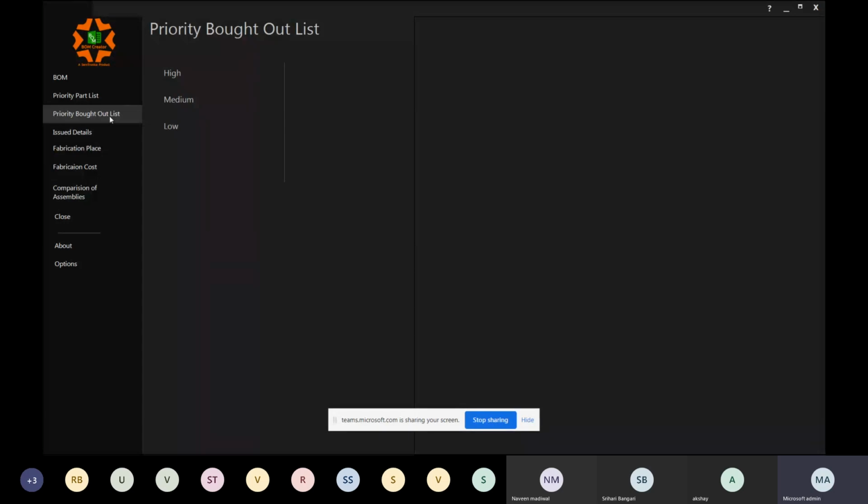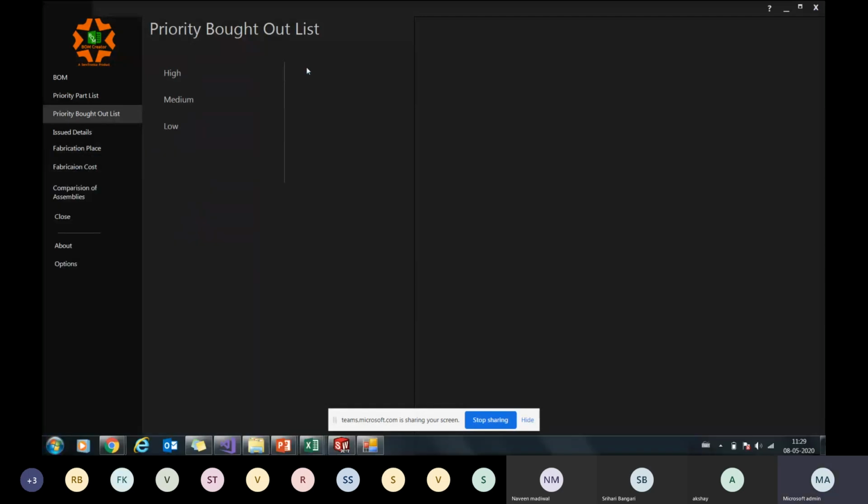So this becomes easier to plan. You can instruct the purchase team to order these items first because they will take longer. These are the items which will take average time, so you order them next, and these are the items which will take the least time, so you order them last. Creating a priority list makes it easier to plan and prioritize things.